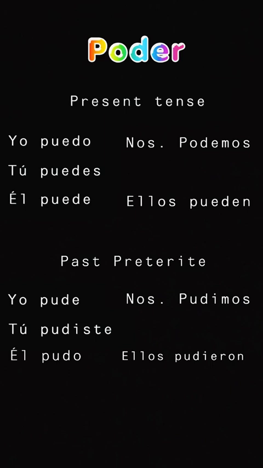These are the conjugations of the verb poder in both the present tense and the past preterite. So you've got yo puedo, tú puedes, él puede, nosotros podemos, ellos pueden, and then in the past preterite you have yo pude, tú pudiste, él pudo, nosotros pudimos, and ellos pudieron.